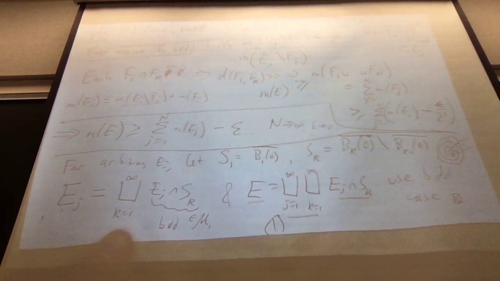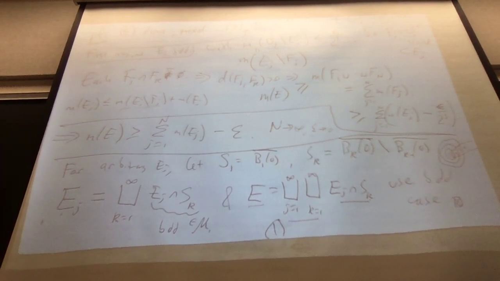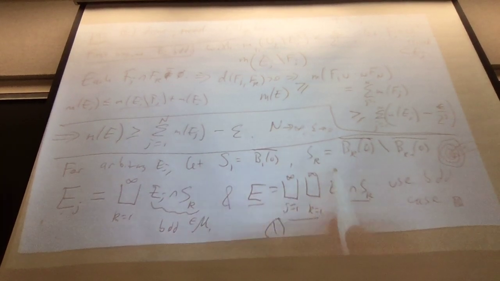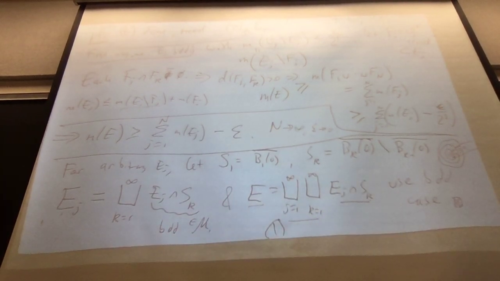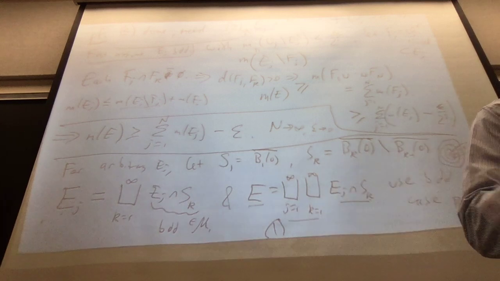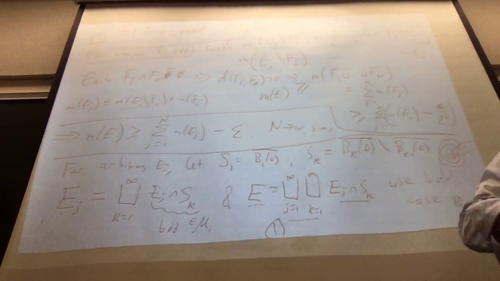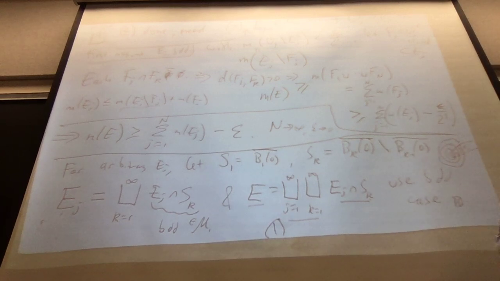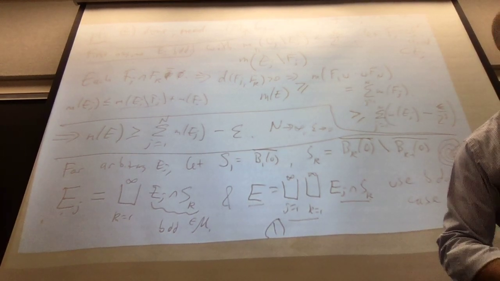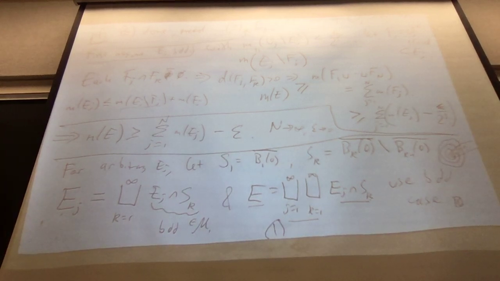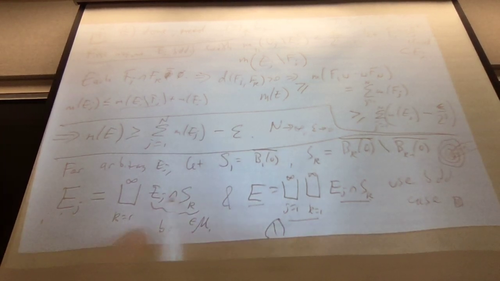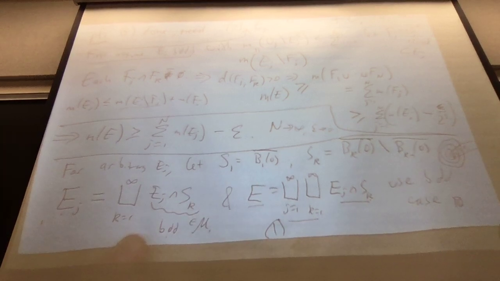These are all measurable, pairwise disjoint. Each SK is bounded by definition. So I'm just chopping things up into bounded pieces, like an annulus, and applying the theorem on each bounded piece. Each EJ intersect SK is also bounded. That's the whole point. EJ intersect SK is bounded because each SK is bounded.